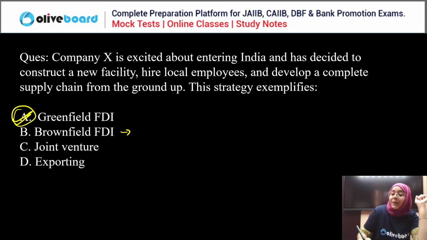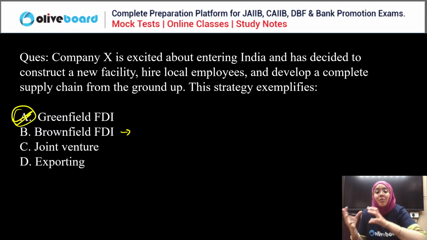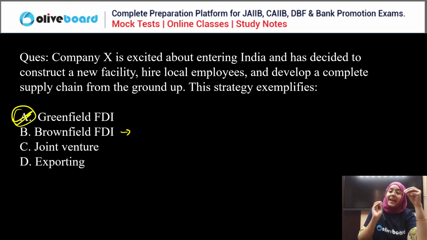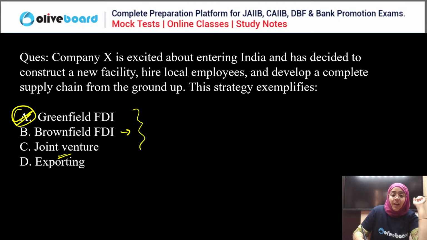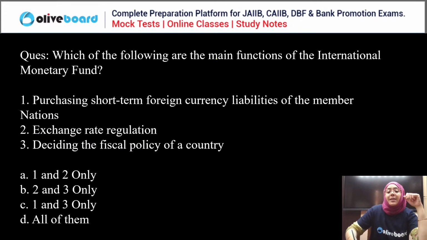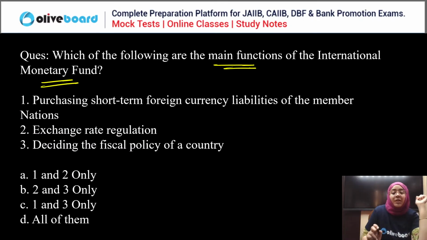Brownfield foreign direct investment means a foreign company invests in an already existing company of India. They are not setting up everything from the ground. They just invest in something already established in India, that is brownfield investment. Joint venture is when the foreign company joins hands with the Indian company to share profit and loss. These are the types of FDI, foreign direct investment. Clear? Now, next. Which of the following are the main functions of the International Monetary Fund, IMF?